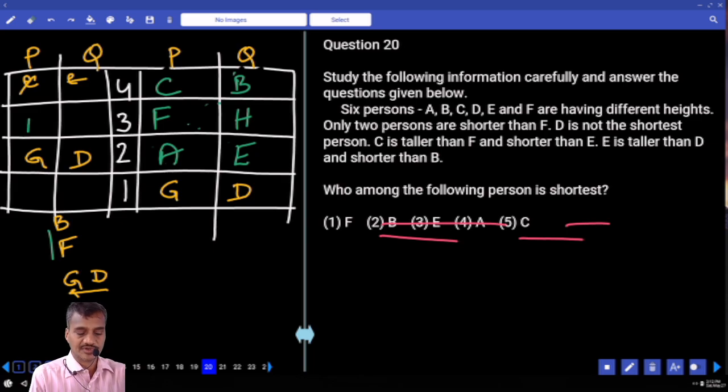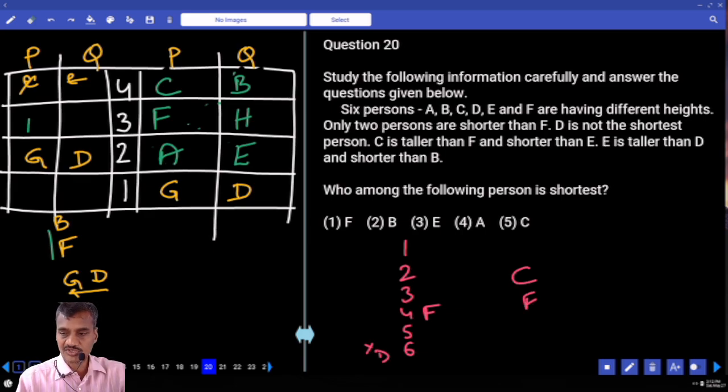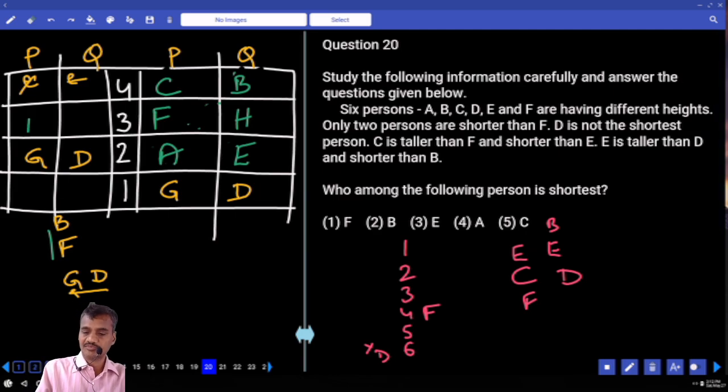Now question numbers 20, 21 and 22 are based on comparisons. Now how many persons are there? There are 6 persons. Now 1, 2, 3, 4, 5, 6. Now these 6 persons are being compared in their heights. Only 2 persons are shorter than F. F is at the 4th place. And D cannot be at the 6th place. And C is taller than F but shorter than E. And E is taller than D and shorter than B. Isn't it? Now this is the information we have.